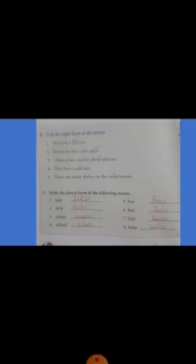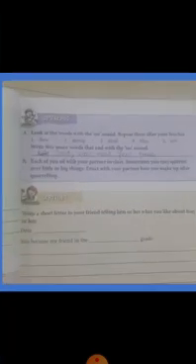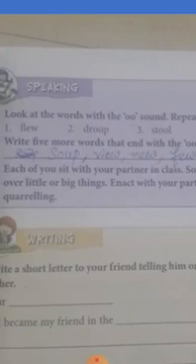Okay. Then look at the page number 39. Look at the words with double O sound. Repeat them after your teacher. Oo. Okay. Double O, the sound is oo. I will read the word. Flew, droop, stool, blue, two. Okay. What is the sound? Oo sound. So the same sound word you have to write, any 5 words you have to write. Okay, like this, some other 5 words that sound with oo.